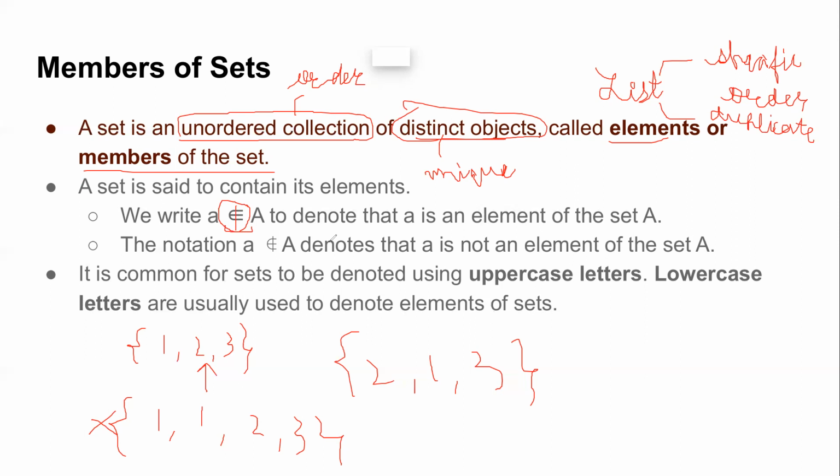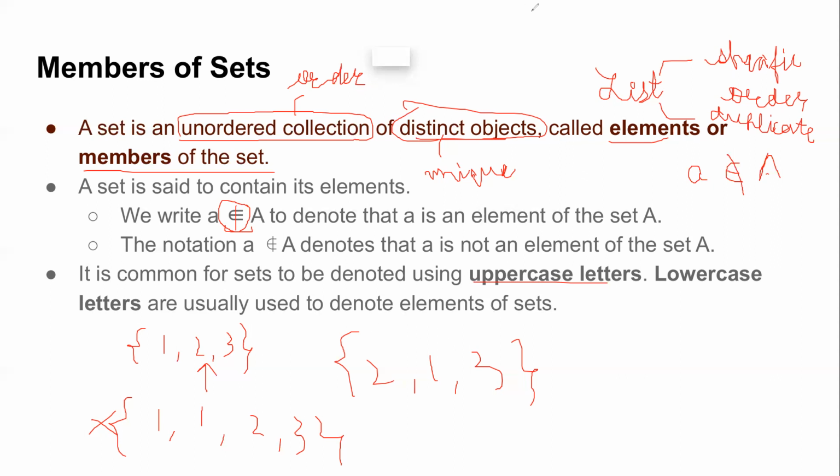So this is the first notation introduced in this module: if you want to say some element is a member of some set, you use this membership notation. And if you want to say it's not in the set, you write it with a vertical line. In general, whenever we are dealing with sets, we use uppercase letters for sets, and for elements of a set we normally use lowercase letters, as you can see here.